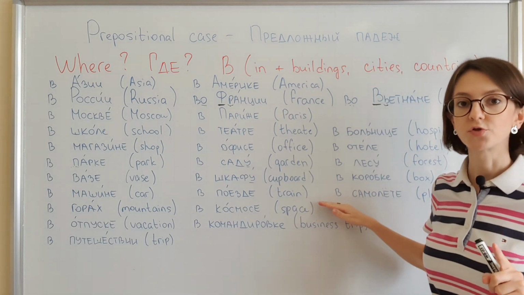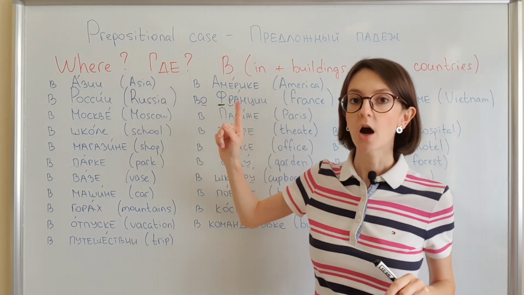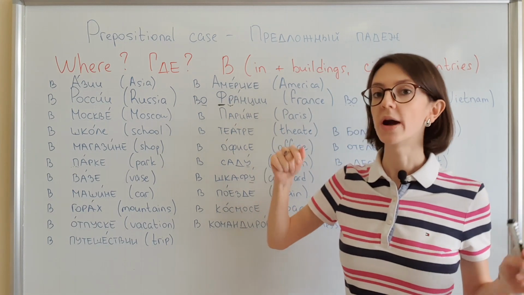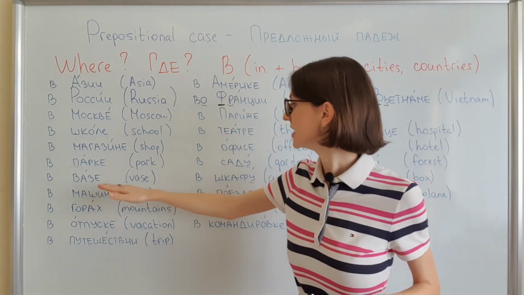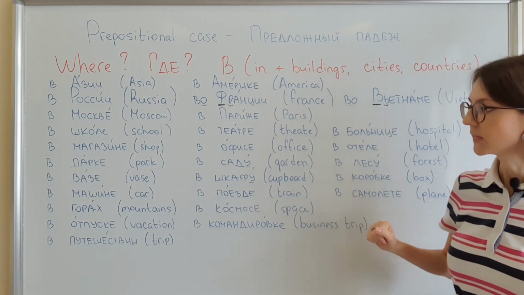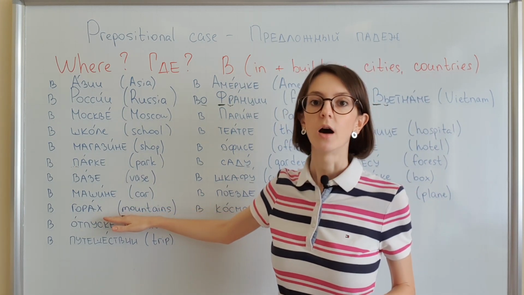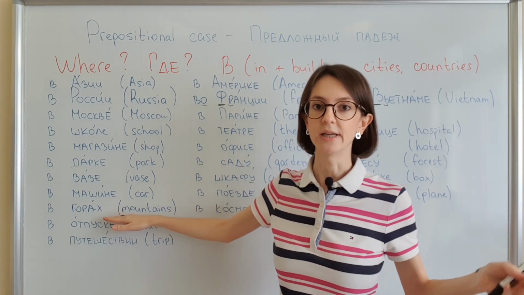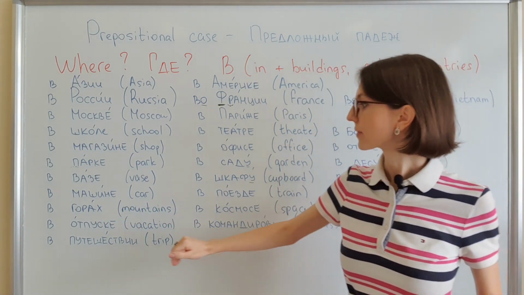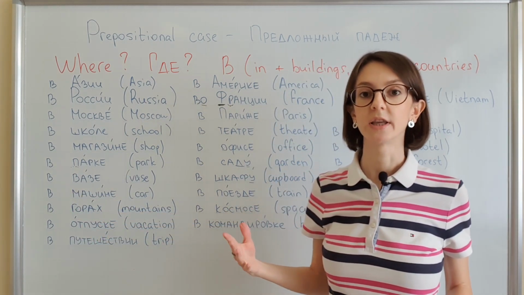One more time, I want to stress that if you ask the question, where are you? Где ты? Not how you go to your office, not how you travel. No. Where are you? Где ты? В машине, в поезде, в самолете. And some more examples. В горах, for example, you are traveling in the mountains. В горах, в космосе, в отпуске, if you are on vacation right now.